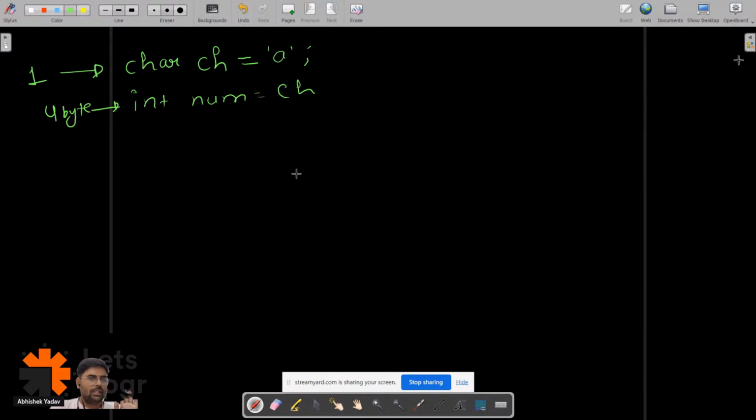Okay, so let's try to understand this thing. Let's assume I have two buckets. I have one bucket of 1 liter. The name of the bucket is ch, right?